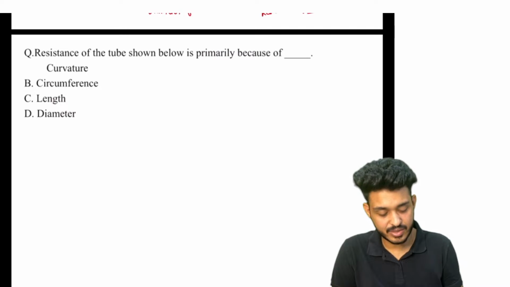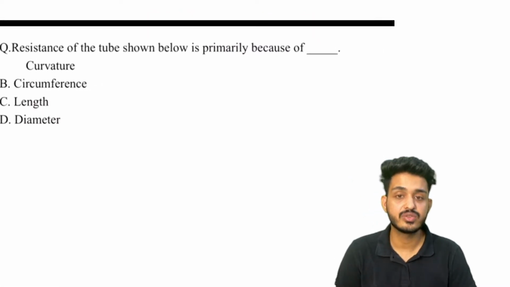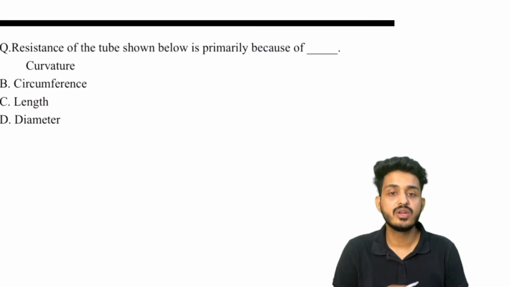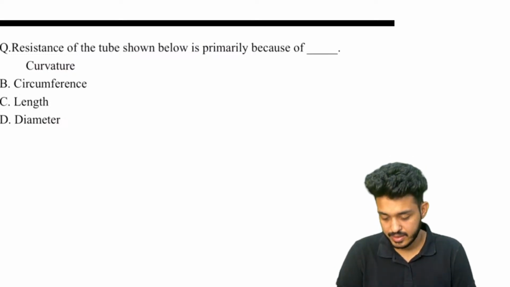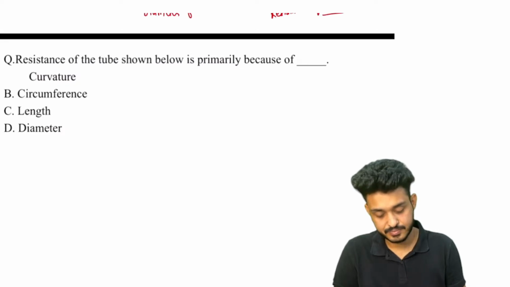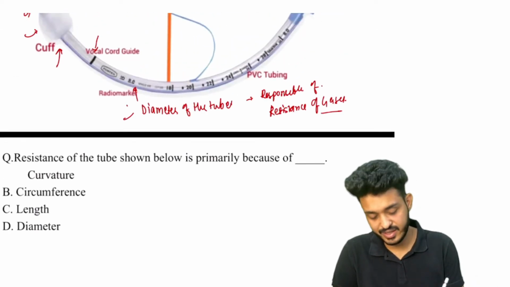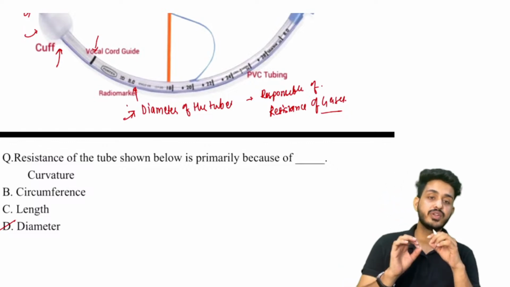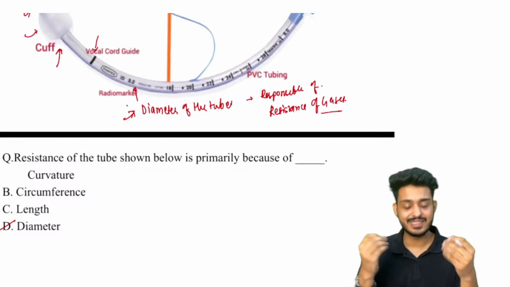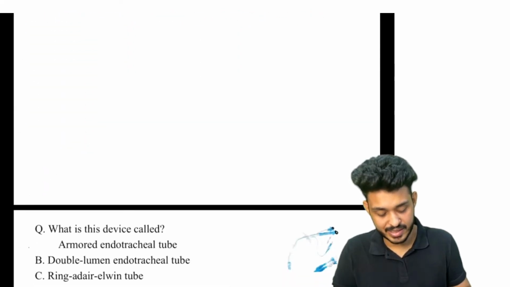Now please try to solve this question. This is an FMG repeat question. Resistance of the tube shown below is primarily because of what? I have already told you right here right now, that is because of the diameter of the tube. Diameter of the tube will be providing the resistance guys.